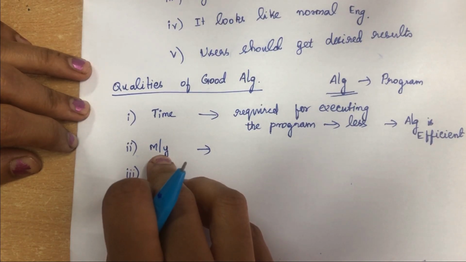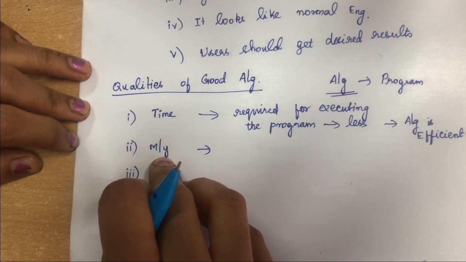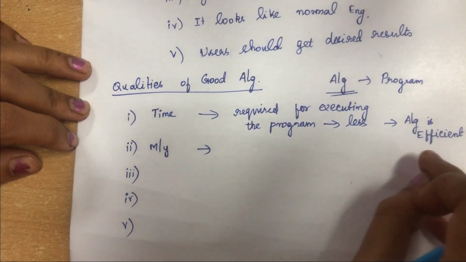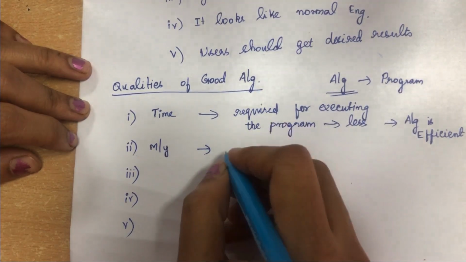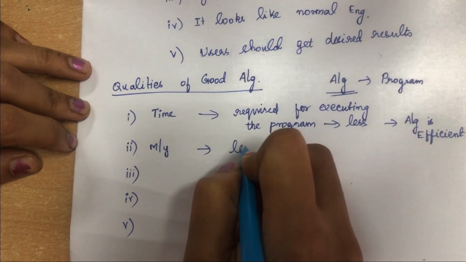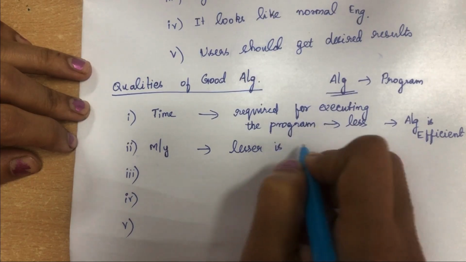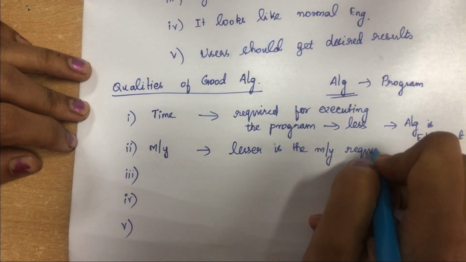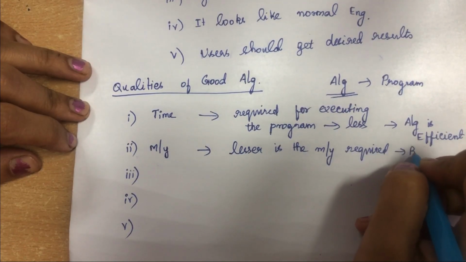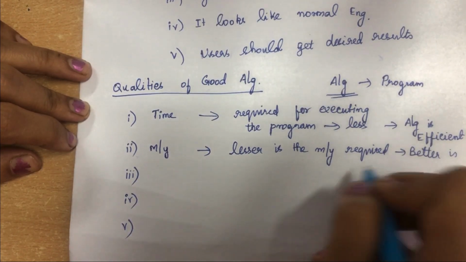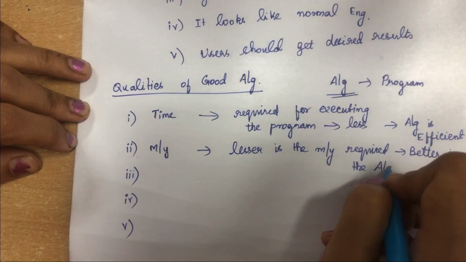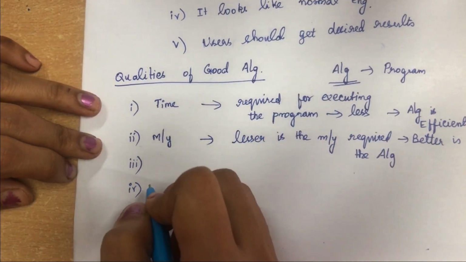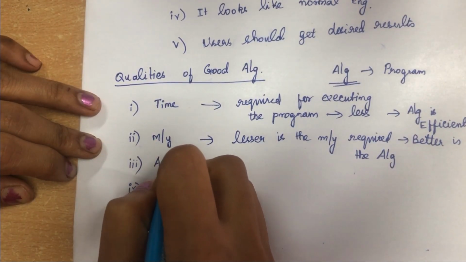What we are saying is that when you need less storage space for storing the program, you can say the algorithm is better. This is your second quality. And the third quality is accuracy.